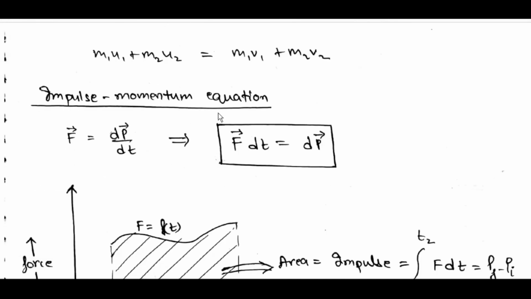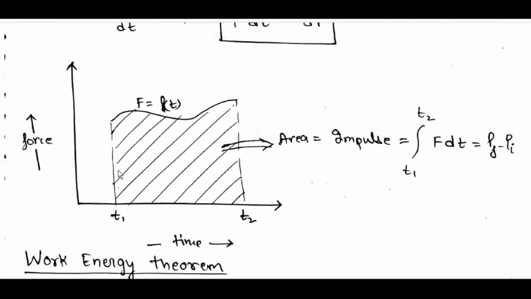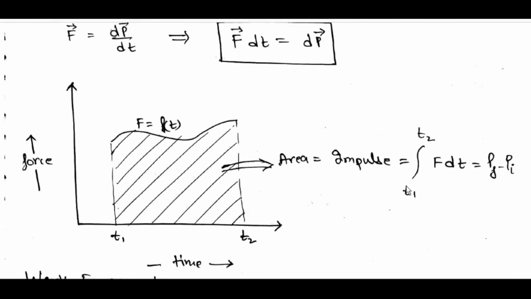Impulse momentum equation: F bar is equal to dP bar by dt. F bar dt is equal to dP bar. Force time area is equal to impulse, the integral from T1 to T2.